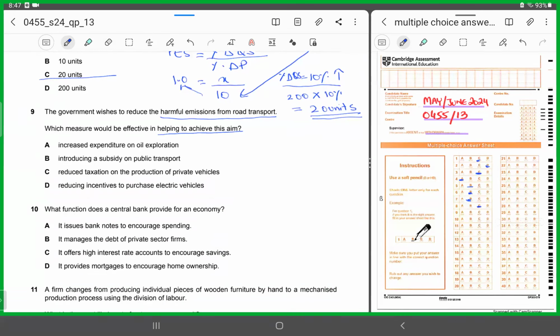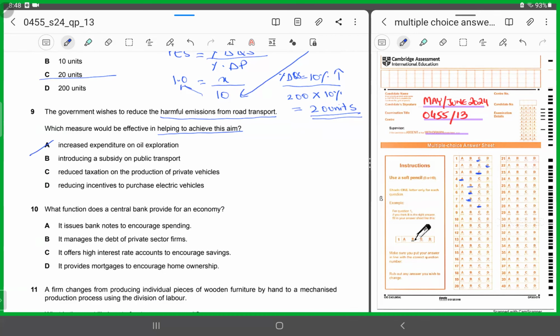A says increased expenditure on oil exploration. Now, if the government would be spending more on oil exploration, what do you think? Would it be adding on to the pollution, or would we reducing the level of it? No, it would be adding on to it, because then it would increase the supply of petrol and diesel, right? So it would not be achieving your aim. So you can strike this option.